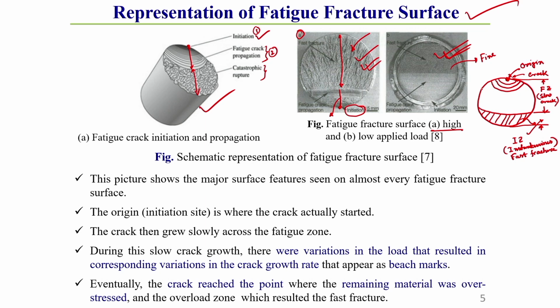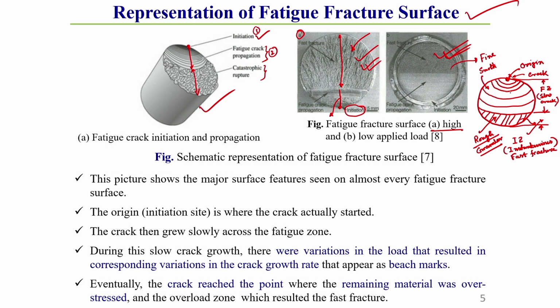Generally, this crack propagation zone has a smooth type of surface, as I have already told you, whereas this fracture surface is generally a rough, or granular, type of surface. This you should keep in mind.